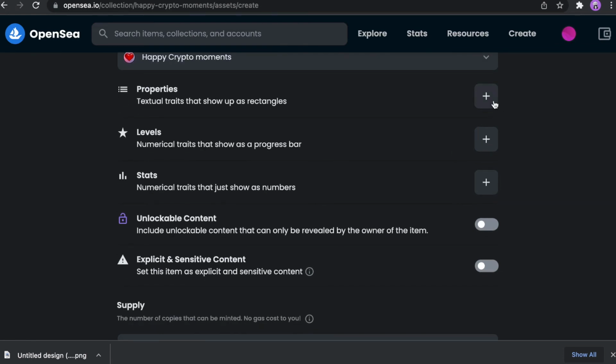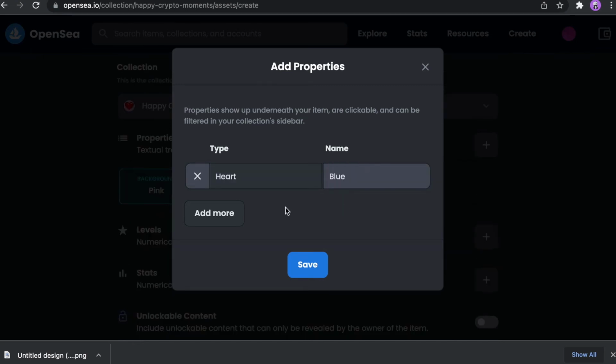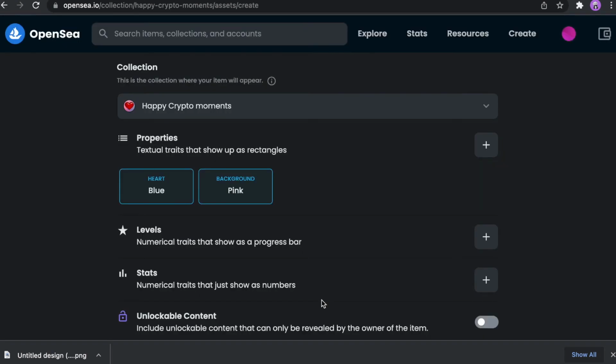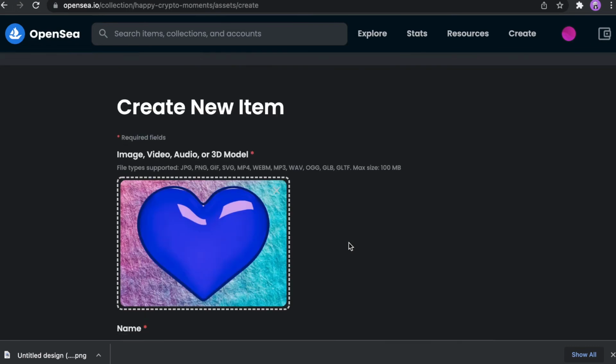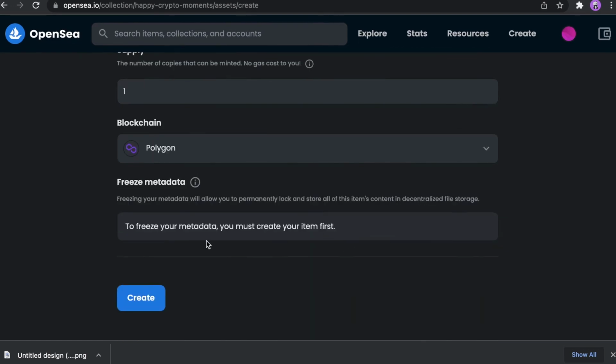Here you can add your properties. If this heart is, for example, blue, here I can create as many properties as I need. For example, I can add one more. Let's write background pink and save. That's it. So you can see we have heart blue, background pink. We're describing this NFT. And now guys, let's click create.